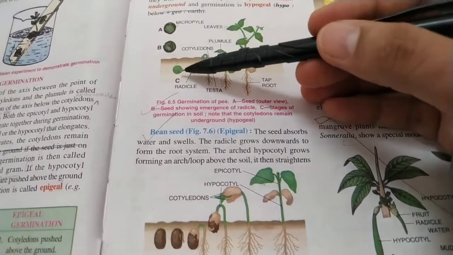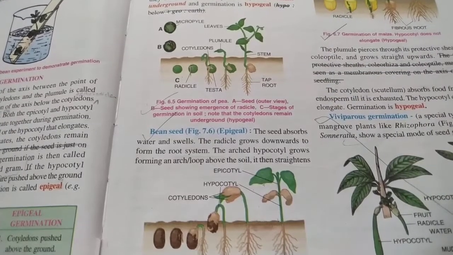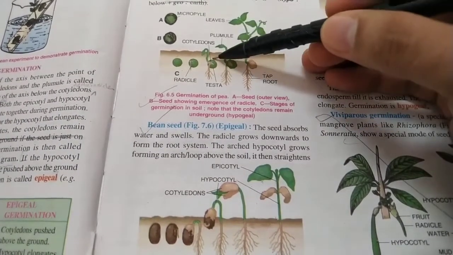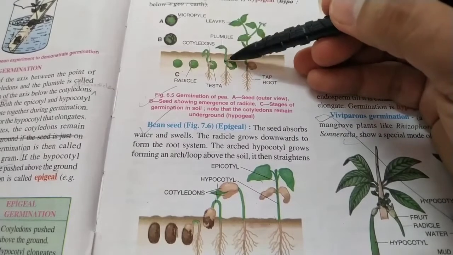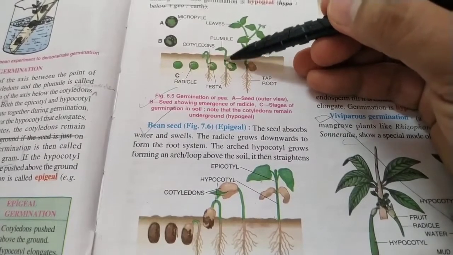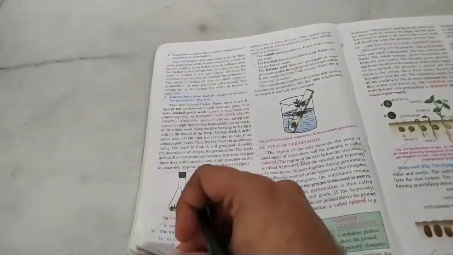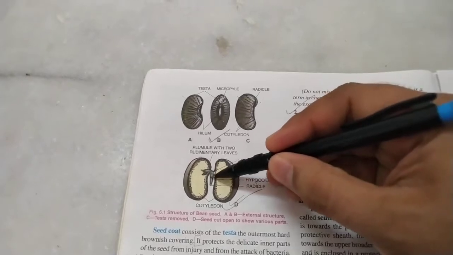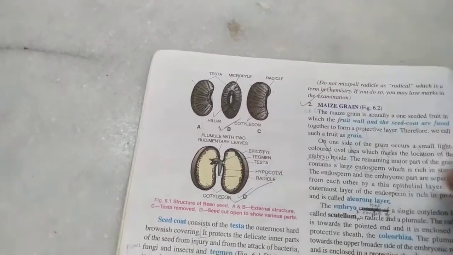Let's go step by step. The radicle is growing. Now I see that this is the radicle and this is the plumule, okay? And the region in between here, it's called epicotyle, and this is called hypocotyle, if you remember. I had talked about it in this diagram. This region till the radicle is called hypocotyle, and this region till the plumule is called epicotyle.